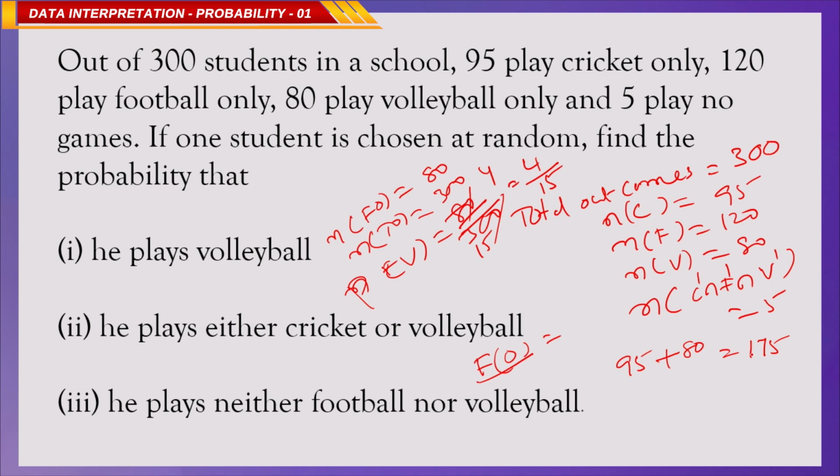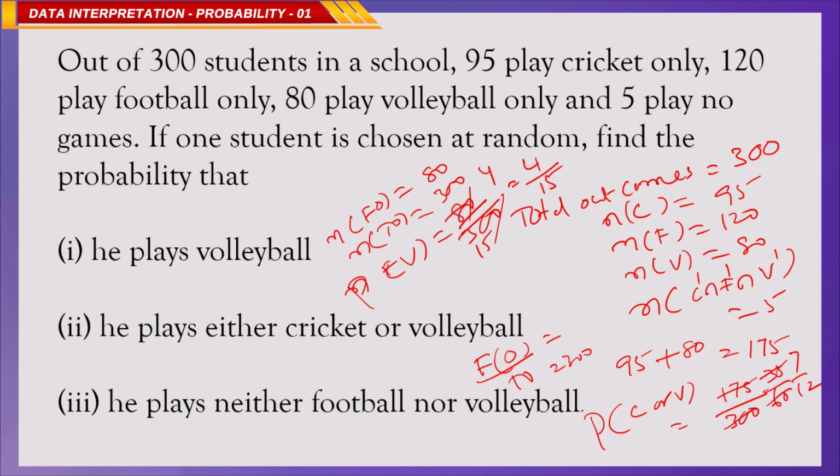So favorable outcomes is 175 and total outcomes is 300. The probability of cricket or volleyball is 175 by 300. We can say 5 3s are 15, 5 5s are 25, 5 60s are 300, means 35 by 60, or 5 7s are 35, 5 12s are 60, and the answer is 7 by 12, that is it.